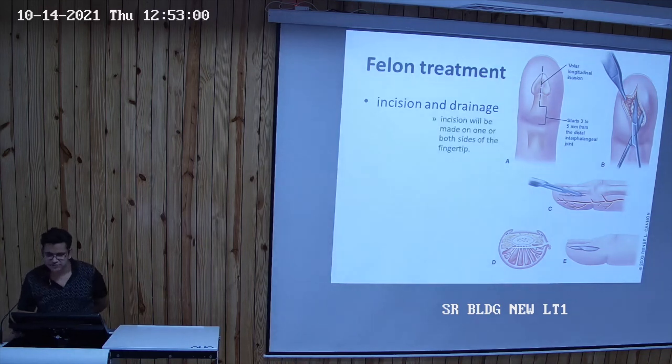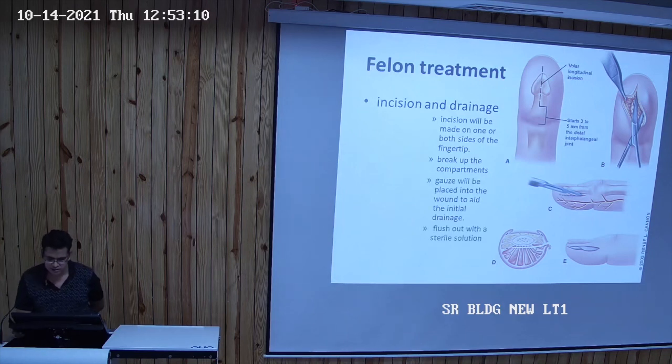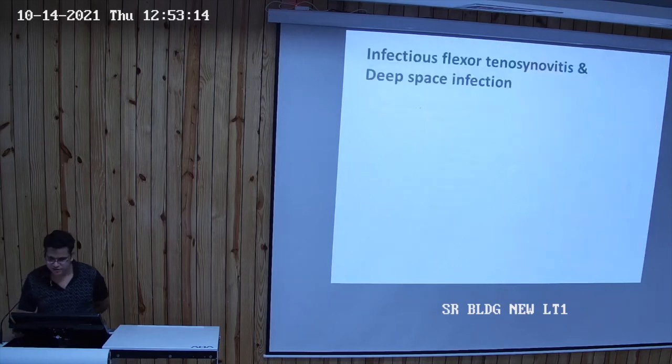The incision will be made on one or both sides of the fingertip, and it breaks up the compartment, and gauze will be placed into the wound to aid the initial drainage. And we flush out with sterile solution. And finally, antibiotics.